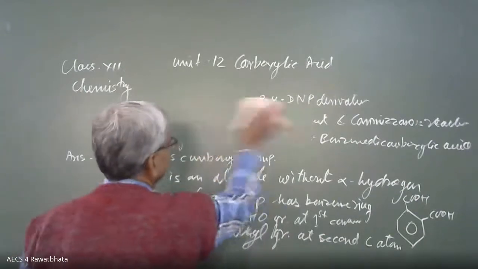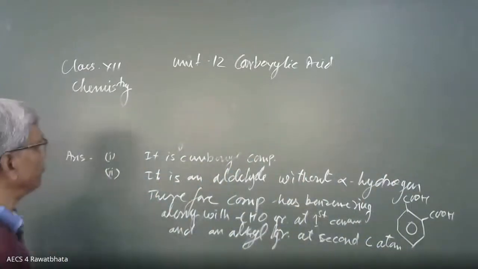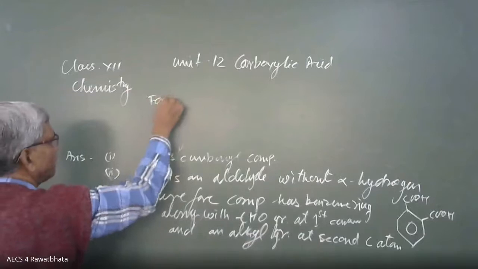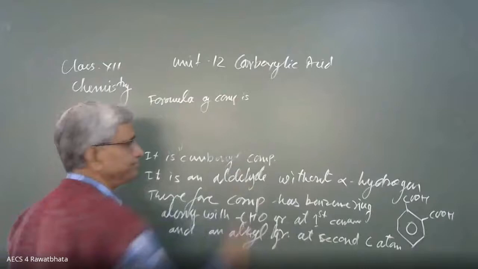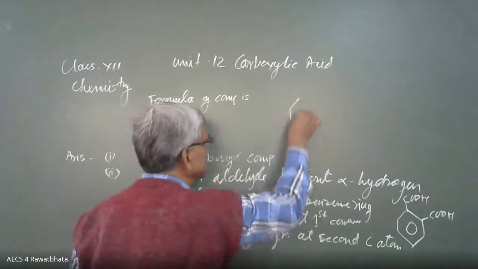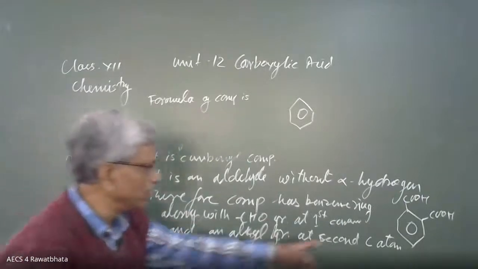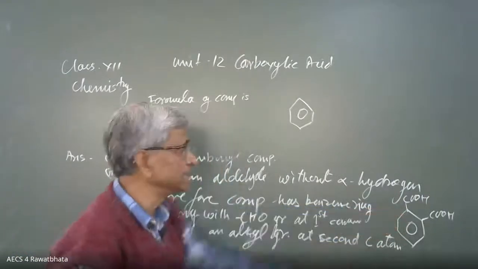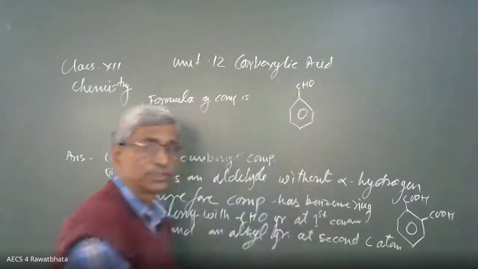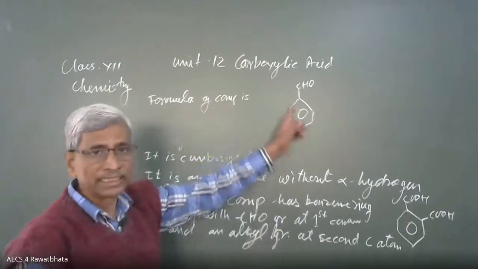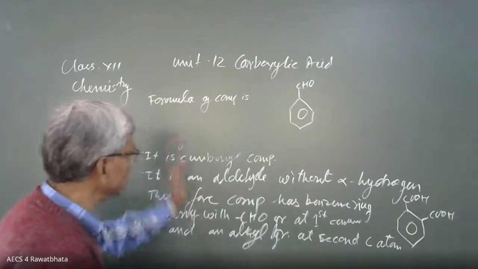What is the formula of the compound? Here, an equation is not needed. Therefore, the formula of the compound: it has a benzene ring. It is clarified with this last sentence. It is going to form this dicarboxylic acid, and previously we decided that it has one CHO directly attached to the ring because it is giving Cannizzaro reaction. Benzaldehyde gives Cannizzaro reaction. Count the carbon and hydrogen.